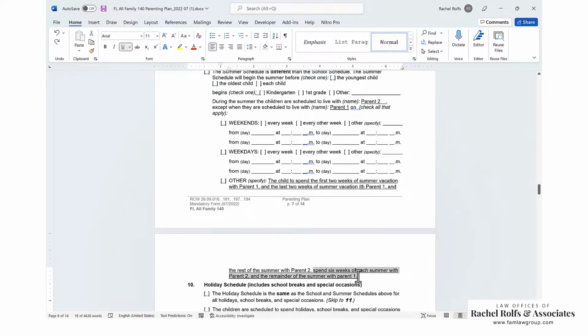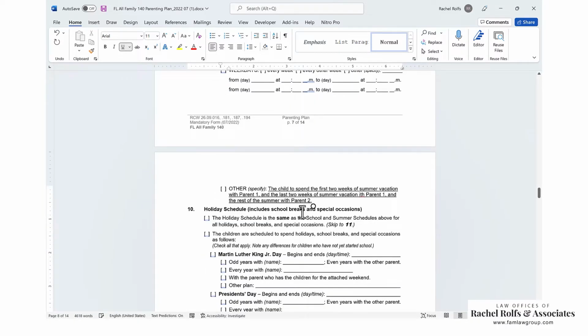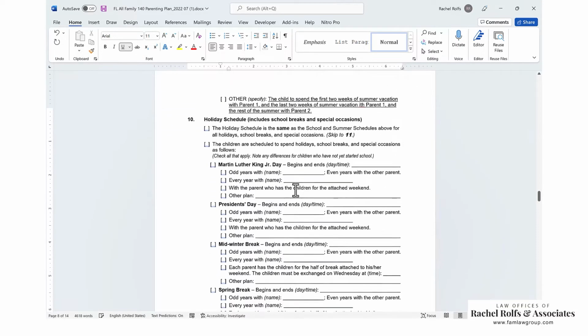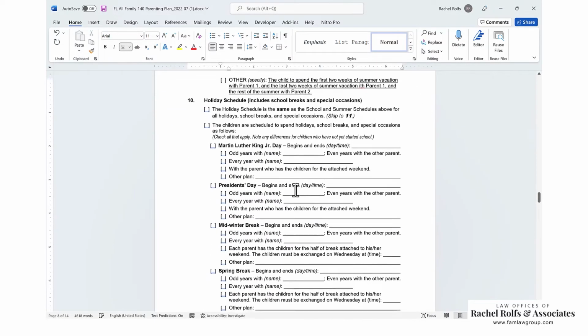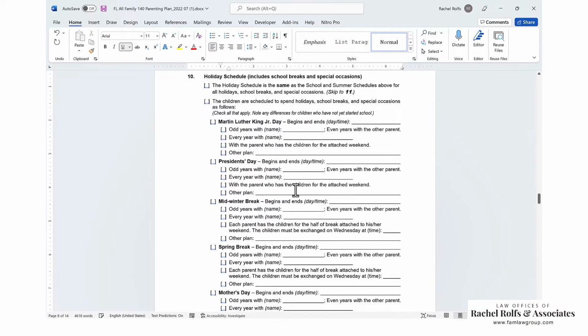So what that does is it essentially gives the parent that normally has, all right, just ignore my formatting issues there. It gives just whatever you want to do on these is okay. Just make sure that it's clear what you're trying to do, and make sure that it makes sense for the children's schedule, for the parent's schedule, and make sure that you have start times and end times, start days and end days. Not having those things can cause really big problems and a whole lot more litigation, which nobody wants.